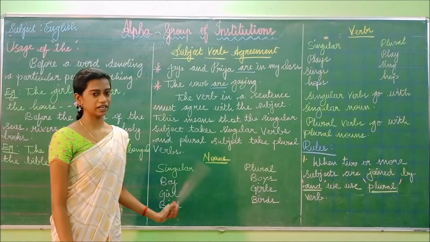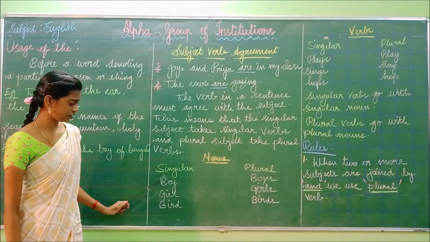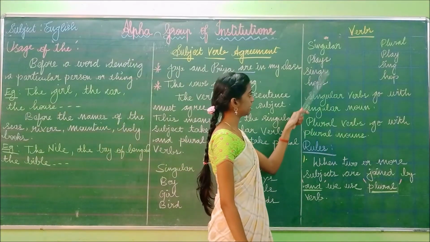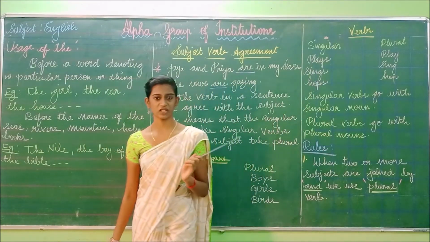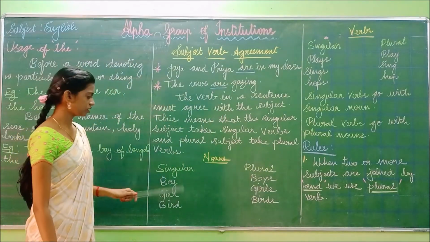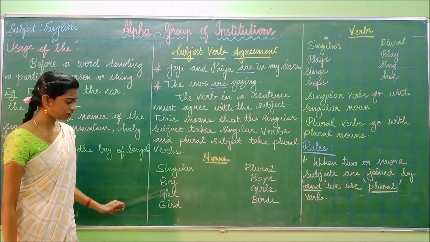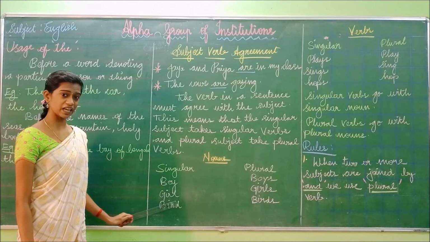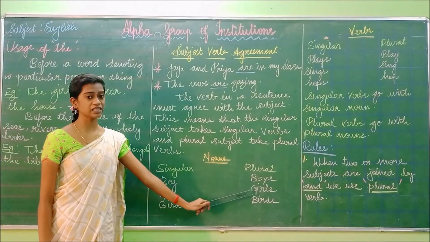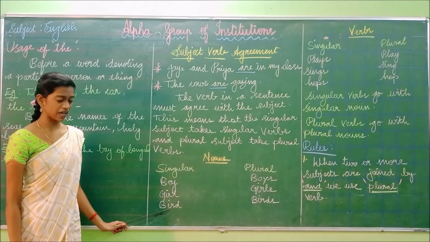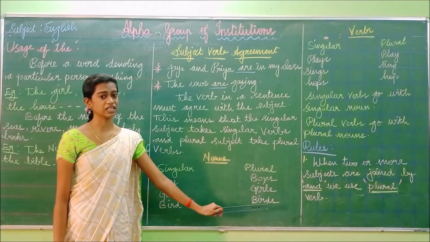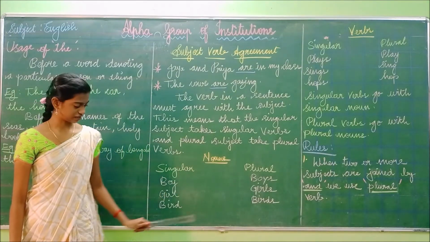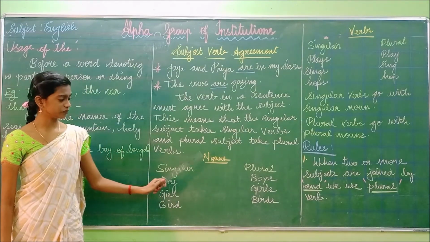So I have written an example for you. These are all the nouns: boy, girl, and bird. And I have written verbs also: plays, sings, hops. These are all the action words, so that is known as the verb. Singular, plural. In singular, boy. How will you say it in plural? Boys. Next, in singular we say girl, and in plural we say girls. In singular we say bird, and in plural we say birds. So boy, boys. Girl, girls. Bird, birds. These are the nouns.